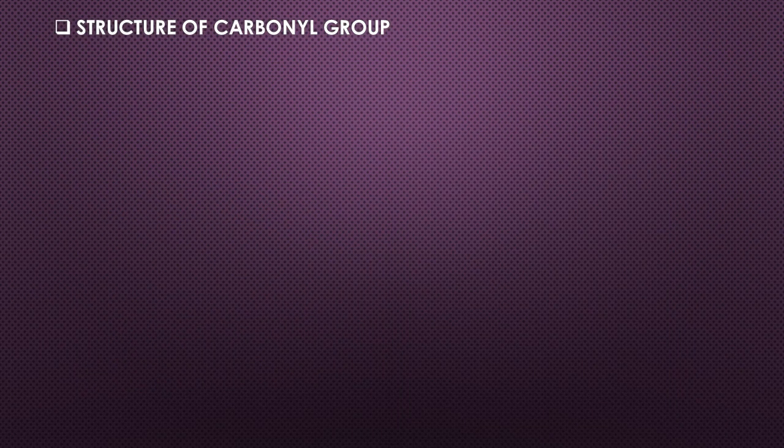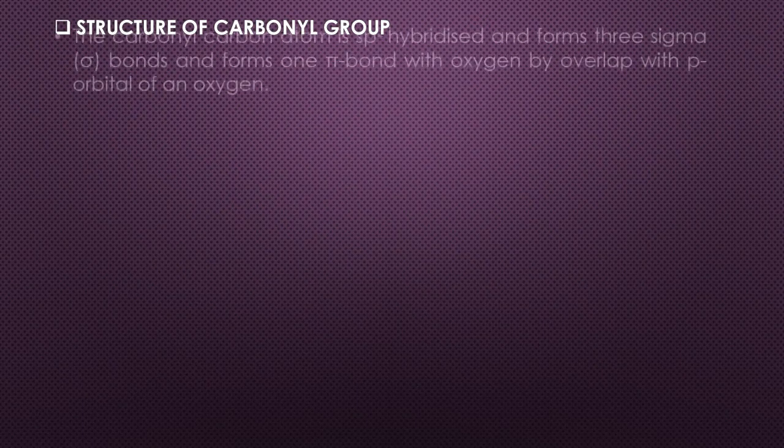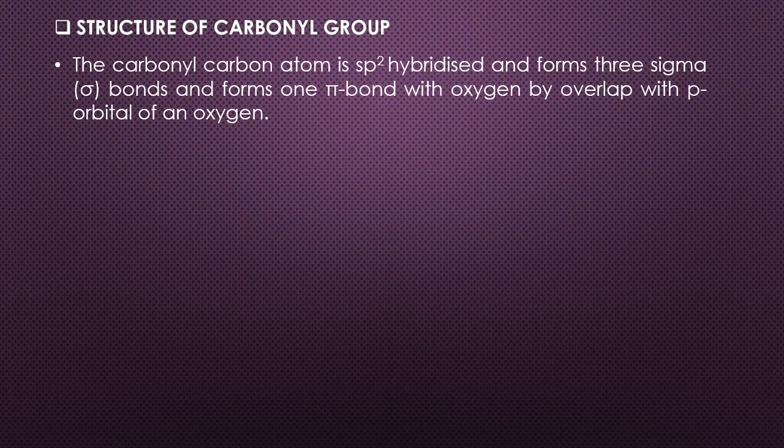Let's discover how carbon and oxygen atoms are bonded with each other to form a carbonyl group and conclude its structure. The carbonyl carbon atom is sp2 hybridized and forms 3 sigma bonds and 1 pi bond with oxygen by overlap with a p orbital of oxygen.